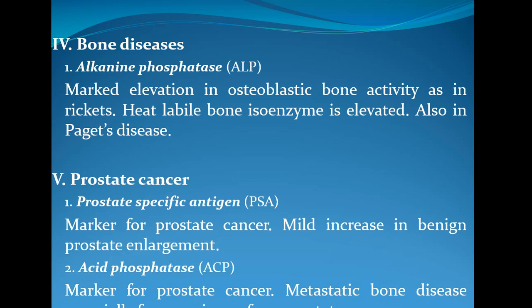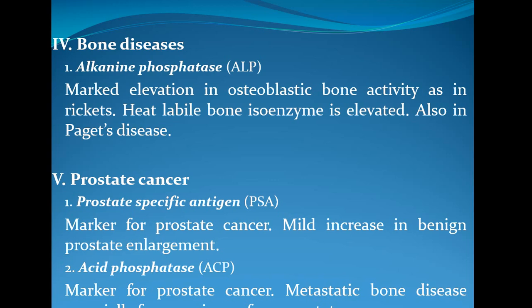Then prostate cancer. To identify prostate cancer, we have certain markers called prostate specific antigen and acid phosphatase. This acid phosphatase is the enzyme which is produced by the prostate gland. So this serves as a marker for prostate cancer.